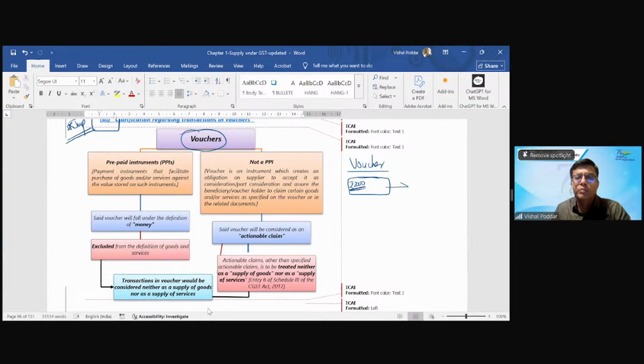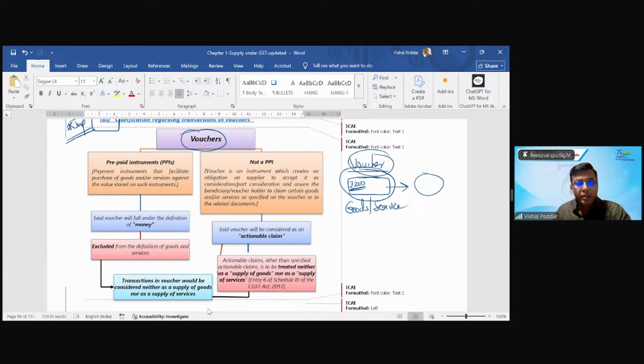Now, I give this voucher to Richa as a gift, and I tell her that whatever you like, you can go and buy. In this particular case, there is a specific provision in section 12 and section 13 of the GST Act, where they have mentioned the time of supply. Now, what is the confusion? The confusion is whether this voucher that I have given to Richa is goods or services per se. It means, can there be tax on the voucher?